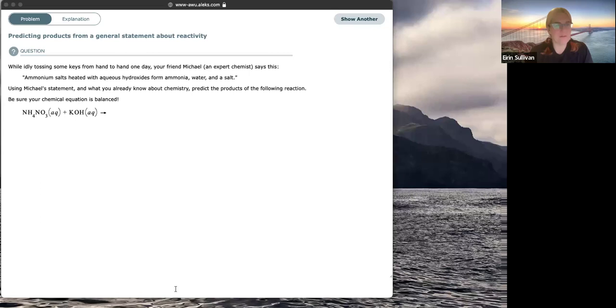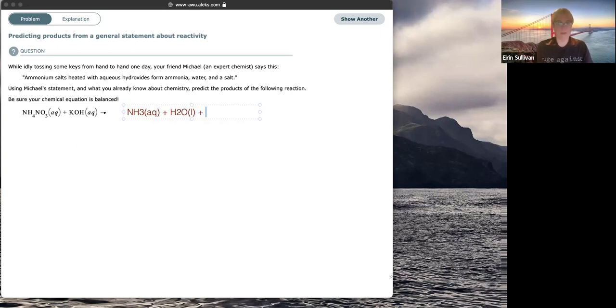Okay, so ammonium salts heated with aqueous hydroxides form ammonia, water, and a salt. Ammonia we know is NH3. Don't forget your state symbols. NH3, assuming this whole thing is occurring in water, because the ammonium nitrate and the potassium hydroxide are both aqueous. So I'm going to make a little assumption there. Water should be H2O liquid because it can't be dissolved in itself, right?